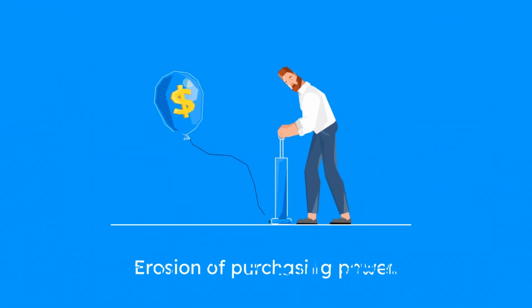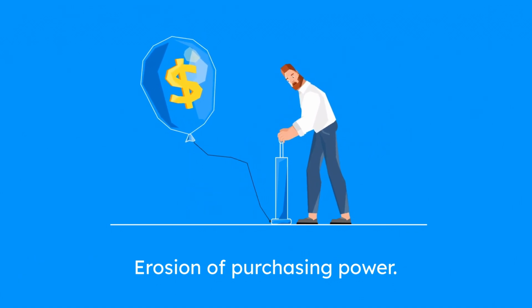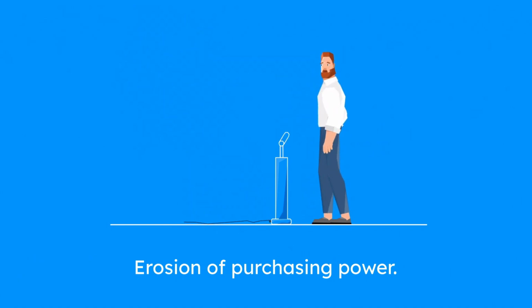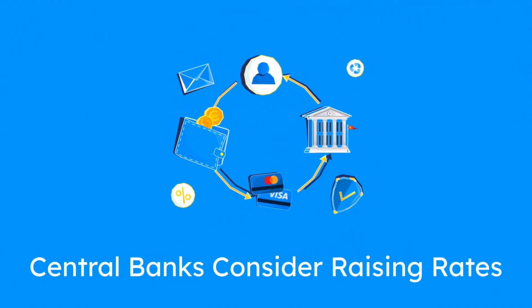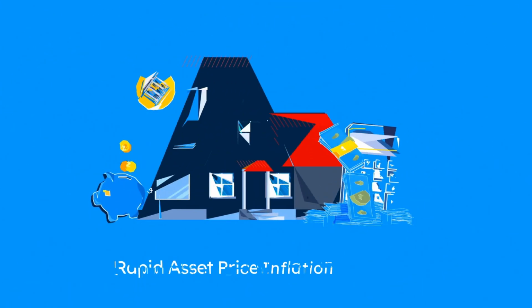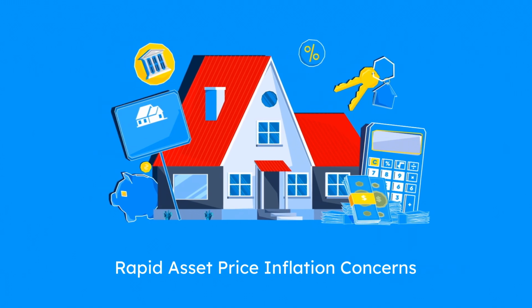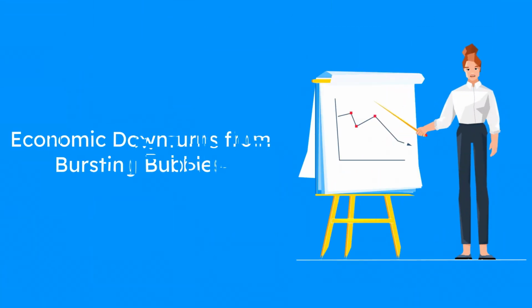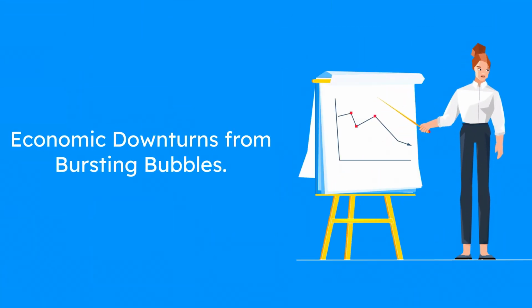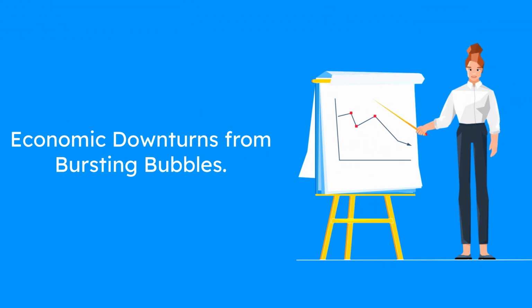High inflation. While moderate inflation is normal, excessively high inflation can erode purchasing power and reduce consumer spending. Central banks may raise interest rates to combat inflation, potentially triggering a recession. Asset bubbles. When asset prices such as real estate or stocks rise rapidly and unsustainably, they can create bubbles. When these bubbles burst, it can lead to financial crises and economic downturns.